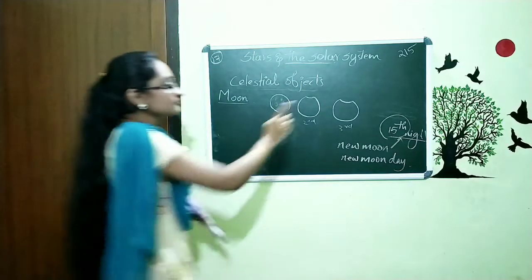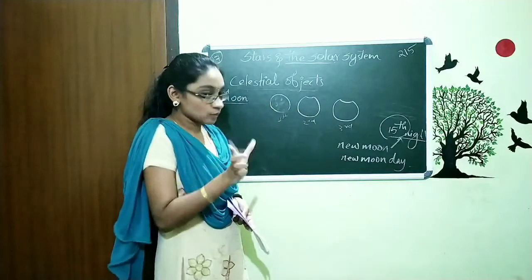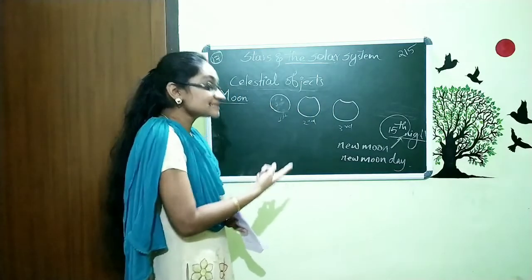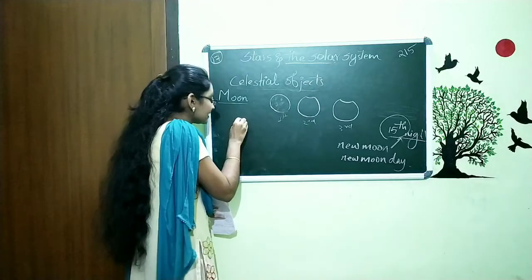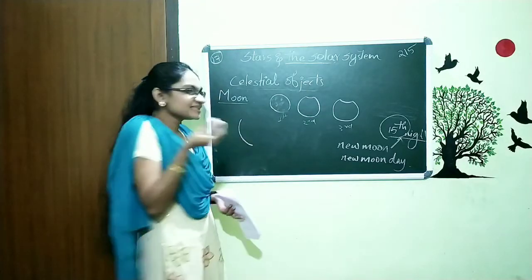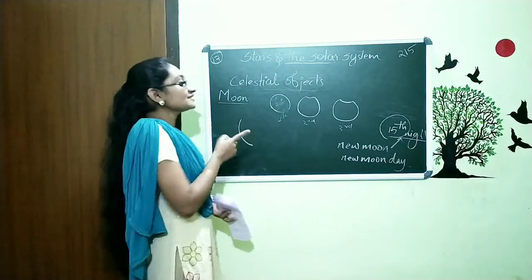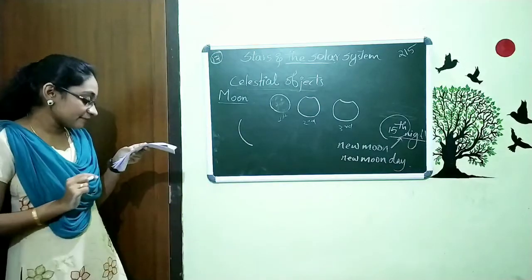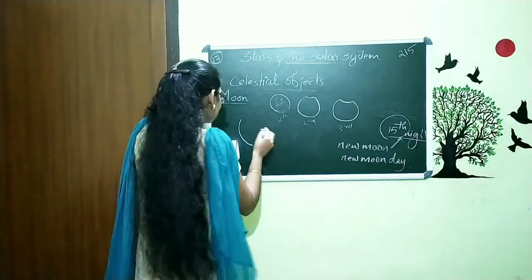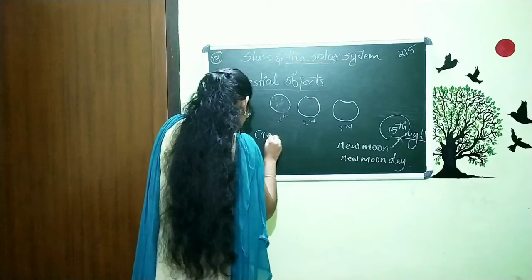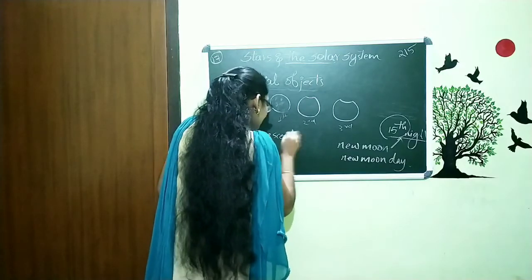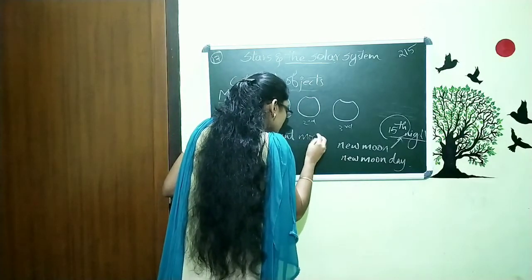Now the 15th day means there is no moon, and when we look at the 16th night, we can see a very slight moon, and it also has another name, which is called crescent moon.